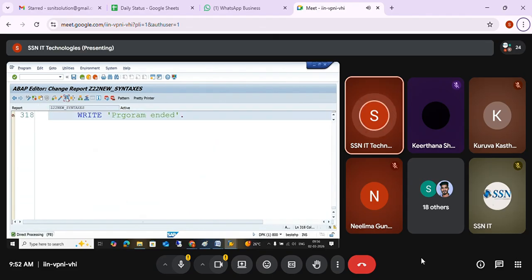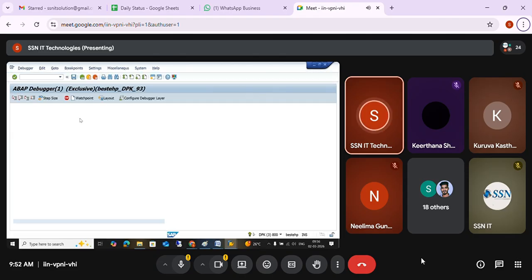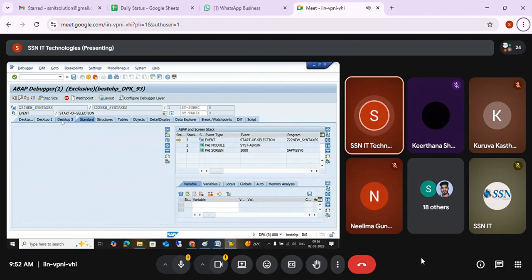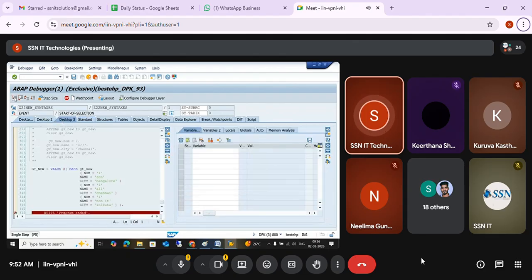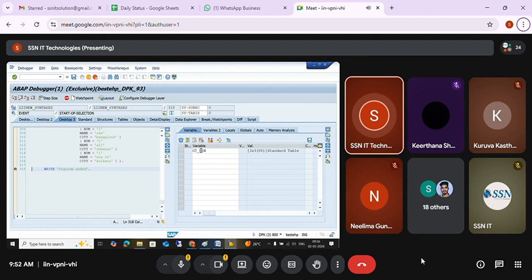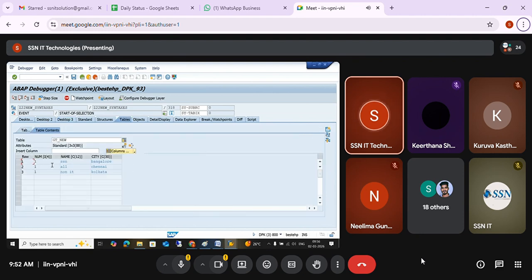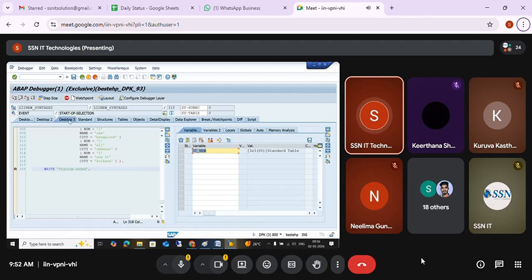You can add a number of records like this. Directly we are just taking into the internal table. If you see, previously you were taking into the work area, but now you are not taking into the work area. See, zt new is 3 with empty. When I'm just adding in one hit, it adds all the 3 records, this one SSN Bangalore and so on. Like that, you can use opening and closing brackets and then add all the records.